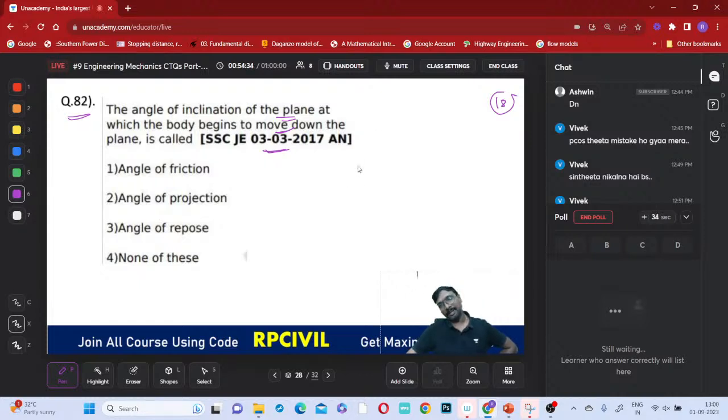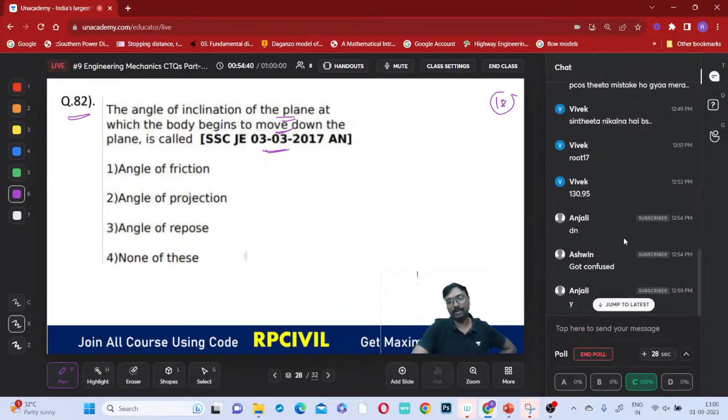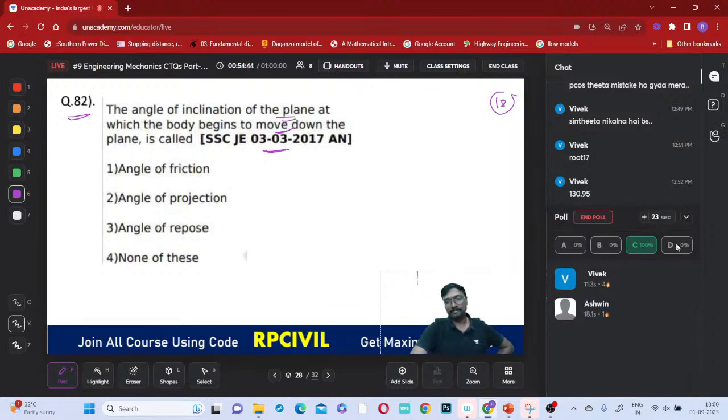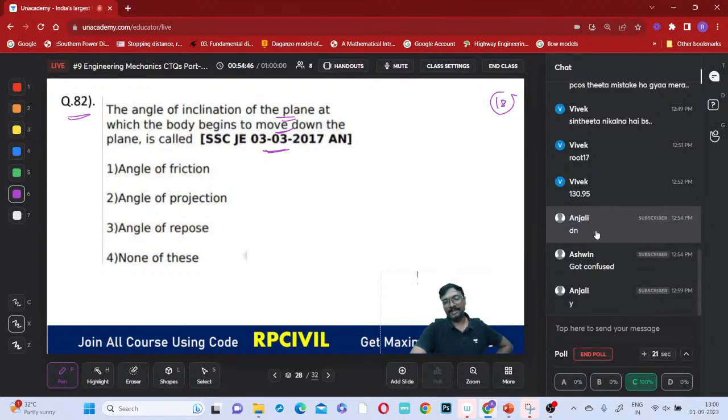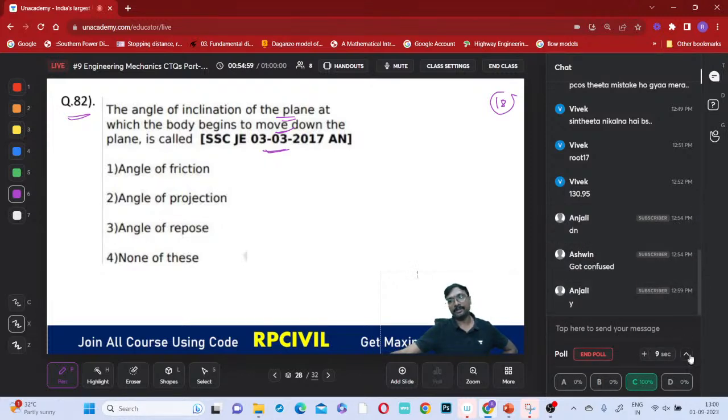Once this is done, tell me. I'll close the session. Tomorrow we'll be going for center of gravity, centroid, and moment of inertia. Those topics we will be going for. Vivek Ashwin answered correctly. So now you understand learning concepts from questions. This is how we will be learning concepts from questions.